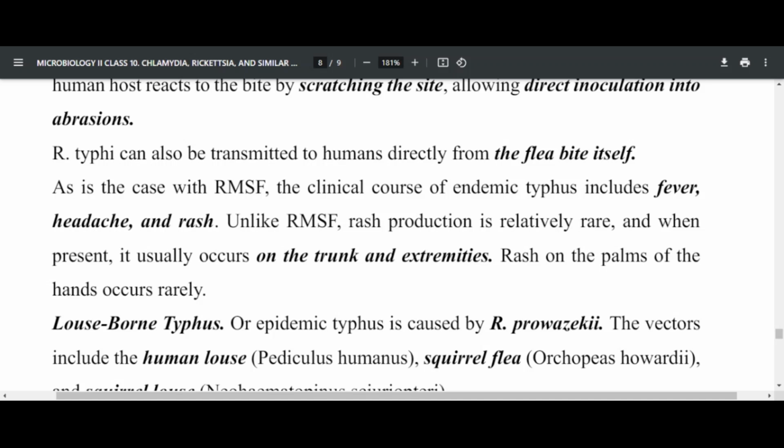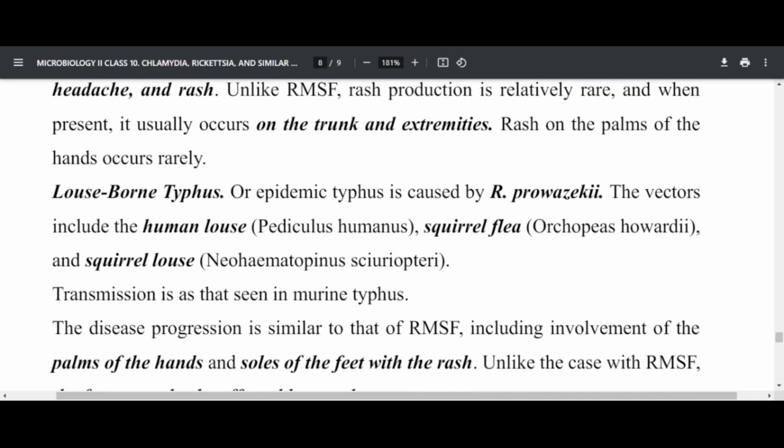Rickettsia typhi can also be transmitted directly from the flea bite itself, without needing feces to be deposited and the site scratched. Fleas can bite and introduce infection immediately into your body, as is the case with Rocky Mountain. The clinical course of endemic typhus includes fever, headache, and rash. But unlike Rocky Mountain, rash is relatively rare, and when present, it usually occurs on the trunk and extremities. But rash on the palms of the hands can also occur.